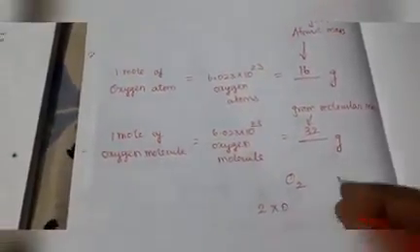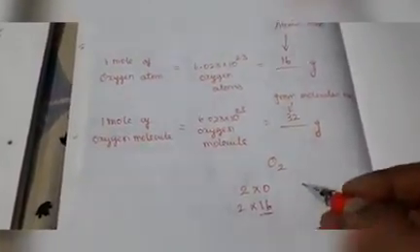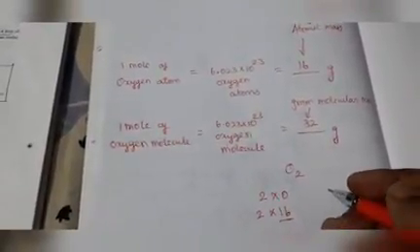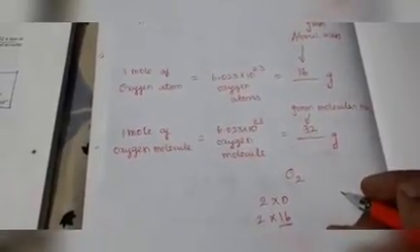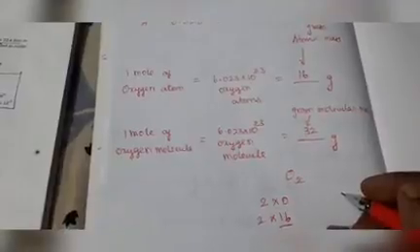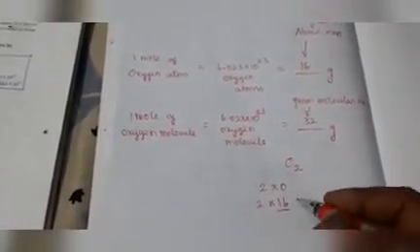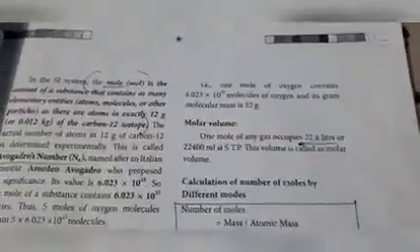2 oxygen atoms. For each oxygen the mass is 16 gram. If you don't know this value you can refer to the periodic table. In the periodic table, at the top right-hand side, oxygen is given, which has atomic number 8 and mass number 16. So for oxygen the mass number is 16. So 2 oxygen means 2 into 16, that is 32. So the molecular mass of oxygen is 32 gram.